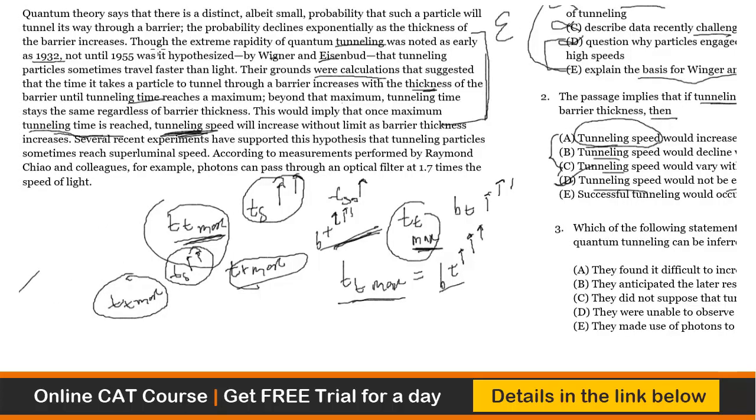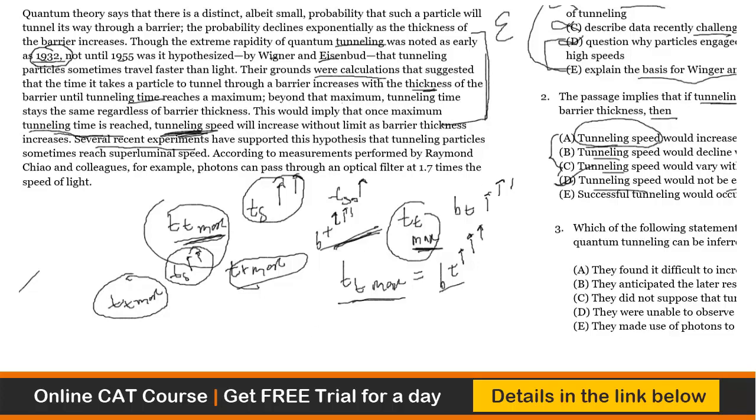He says that though the extreme rapidity of quantum tunneling was noted as early as 32, so quantum tunneling and the speed was noted in 32, not until 55. So 32 is basically the earliest part. We cannot go before that. Why? Because the passage nowhere implies from 32 you come to 55, and from 55 you come to recent experiments. So after 32 it is moving in the forward direction, not in the backward direction. So whatever is applicable to 32 is applicable to the question.